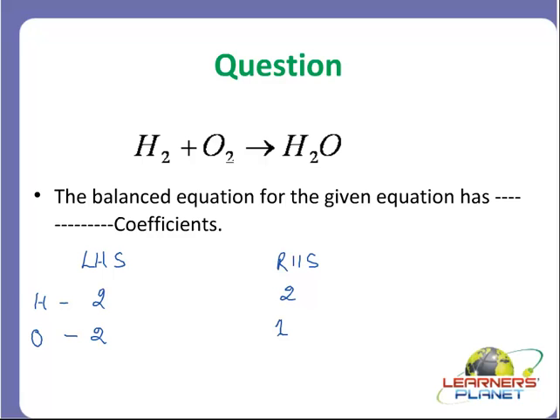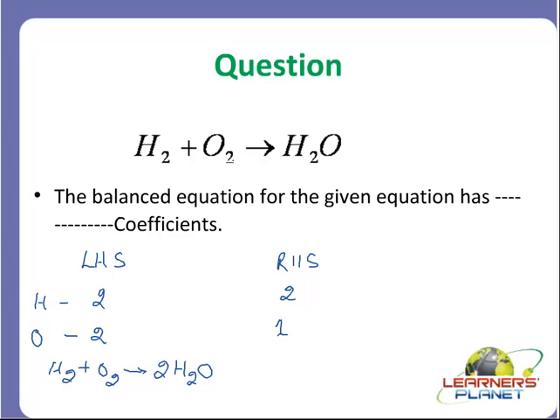Okay? Now, how could we balance it? Just tell me, how are you going to balance it? You have to make it H2O. Now, if I am putting 2 in front of H2O, the equation I'll get is H2 plus O2 gives 2H2O. Now, is it that our oxygen is balanced? Now we have got 2 oxygen atoms on LHS side and 2 oxygen atoms on RHS.